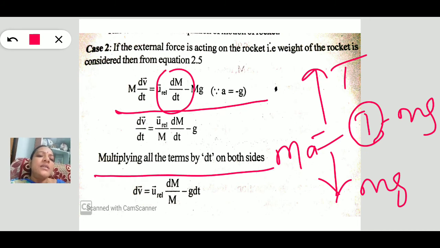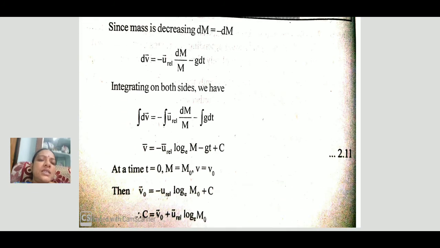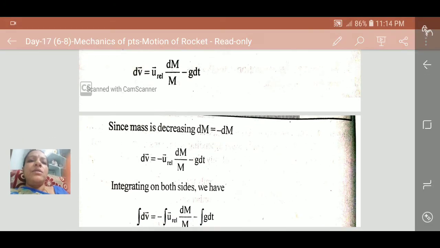By multiplying with dt and integrating this equation, dv is equal to u relative dm by m minus g dt. Substitute dm as minus dm because it is a mass decreasing system.